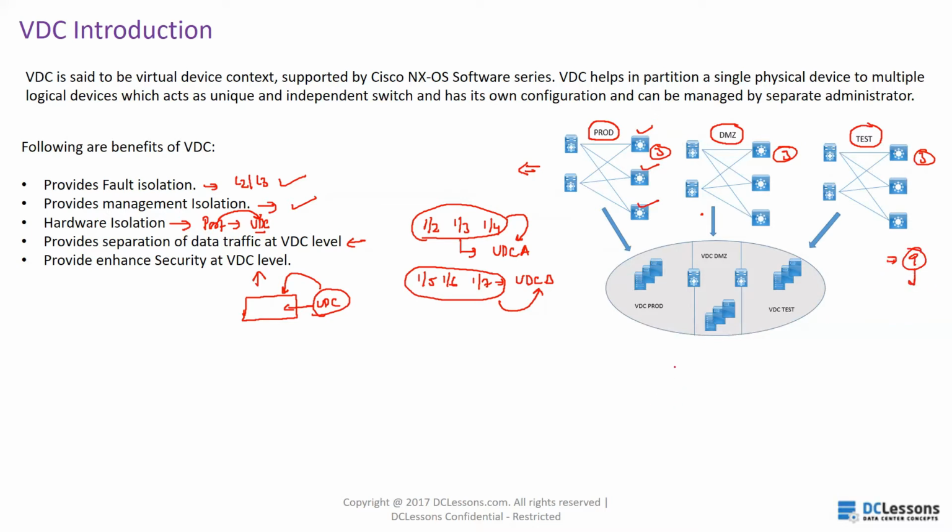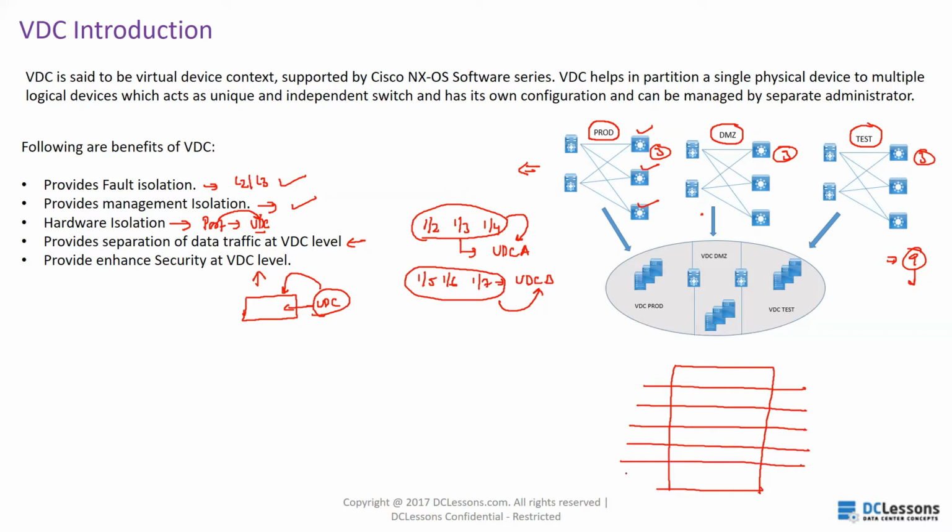But now in the Nexus, if you have the same physical device, you can create logical switches. So I can use the same physical chassis and create the same 9 logical switches, or I can create 3 VDCs: VDC prod, VDC DMZ, and VDC test.